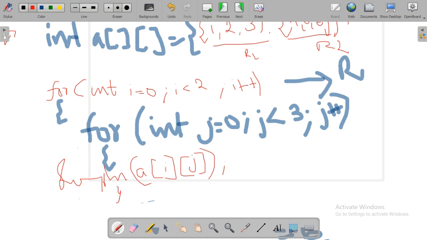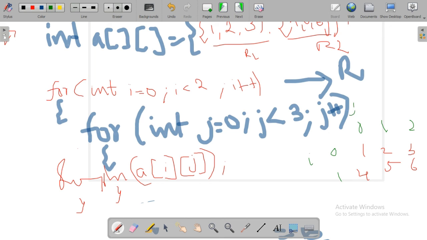So a of square bracket i and j, a of i j. System dot out dot println of a of i j. By this statement we will print the 2-dimensional elements. So for indicating the row-wise, we use the i, the outer loop, and the inner loop is indicating the column-wise.